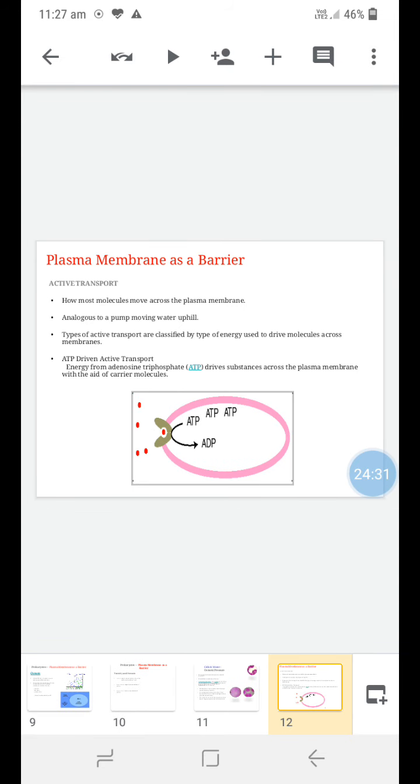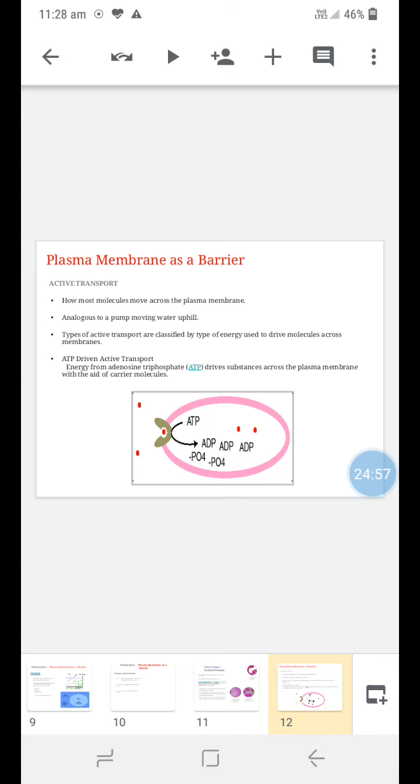Then in the plasma membrane, some transport mechanisms are operative. The first one is called active transport. In active transport, the molecules move across the plasma membrane. It is analogous to a pump moving water uphill, and here it is ATP-driven active transport. So energy is required for the transport of the molecule, and this energy is provided by the ATP.